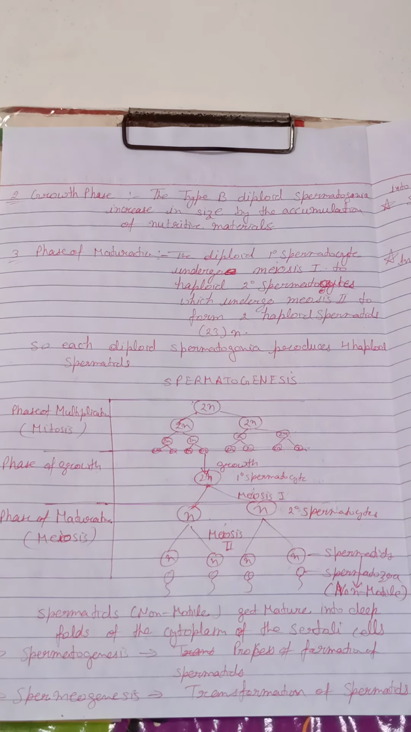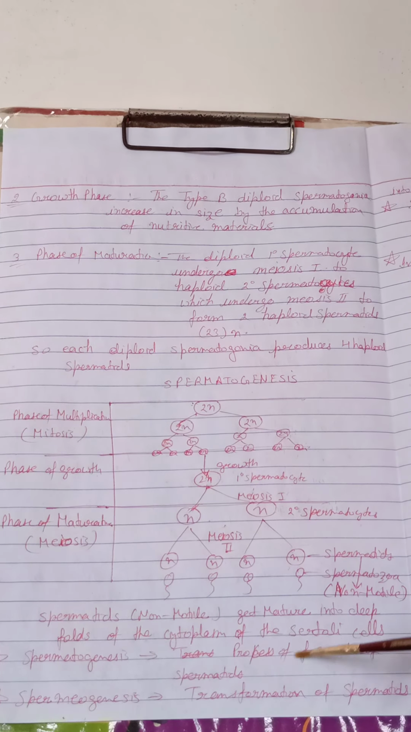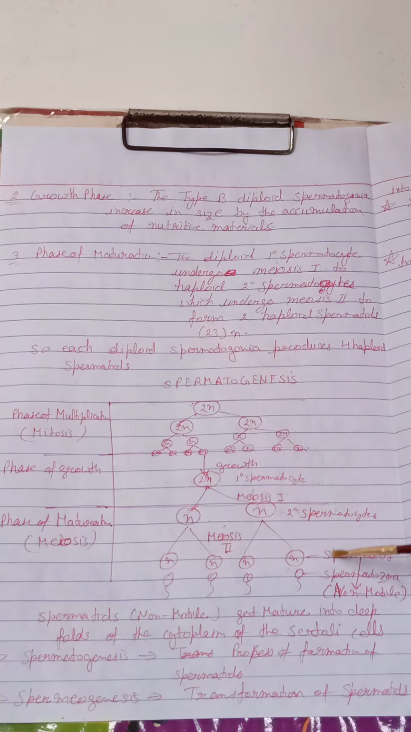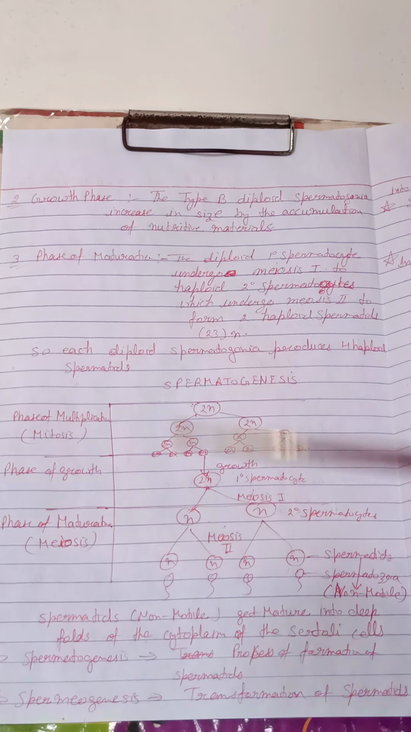Here we will learn three more terms also. First is spermatogenesis. As we know, it is the process of formation of spermatids, which includes three phases: multiplication, growth, and maturation phase.